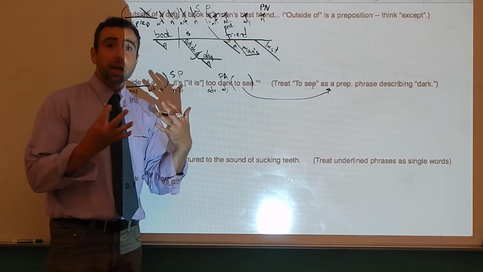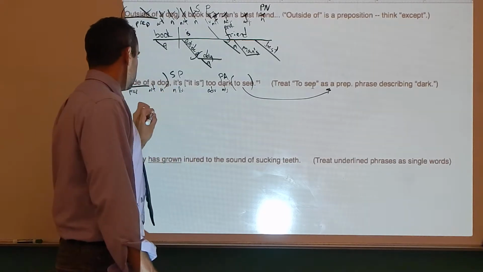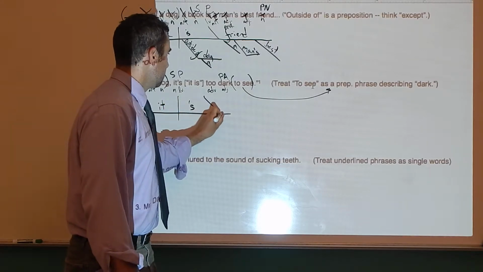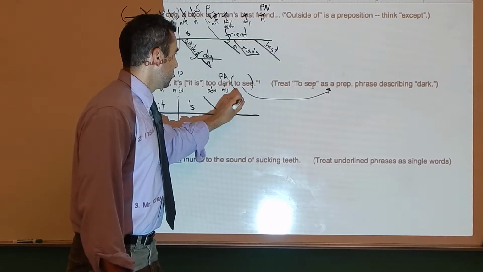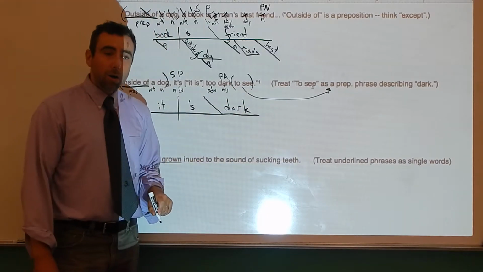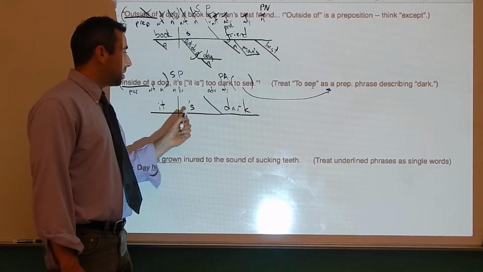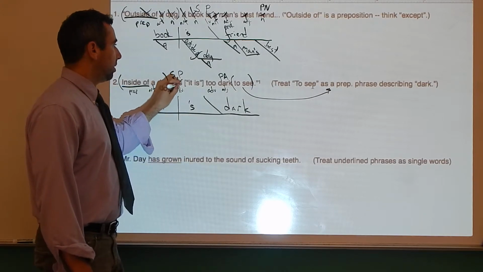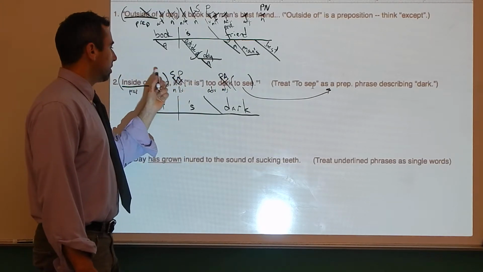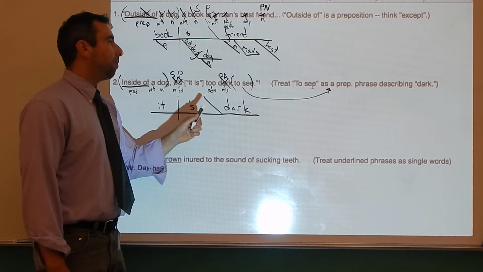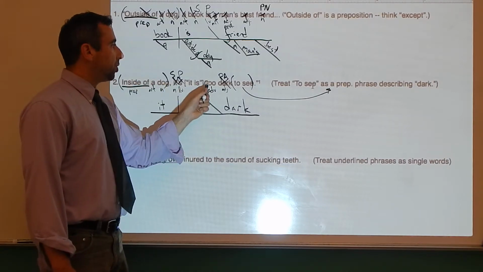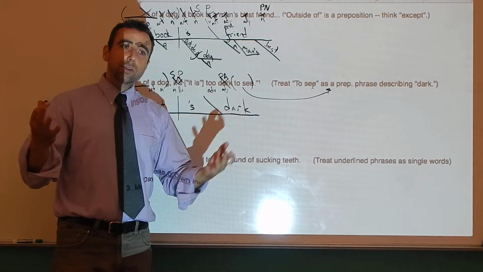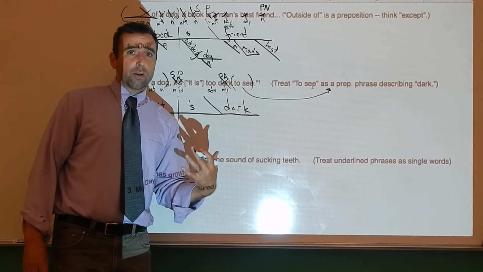Okay, time to diagram. Set up your main line. Pause the video. Okay, I hope this is what you got for a main line. It is the subject, is or apostrophe s is the predicate, dark is the predicate adjective. It is dark. Okay, that leaves us with three things. Inside of a dog, the prepositional phrase, too, an adverb, and to see, another prepositional phrase, which you have directions for how to diagram. Why don't you pause the video, do that diagramming, and then we'll go over the rest of it.